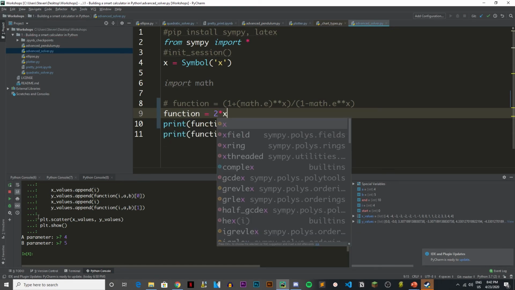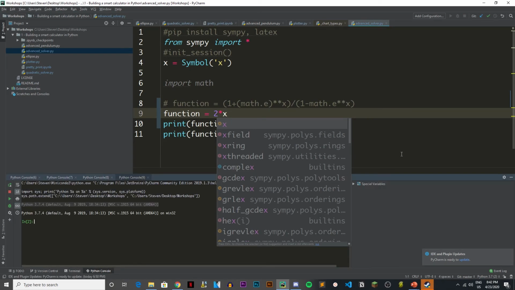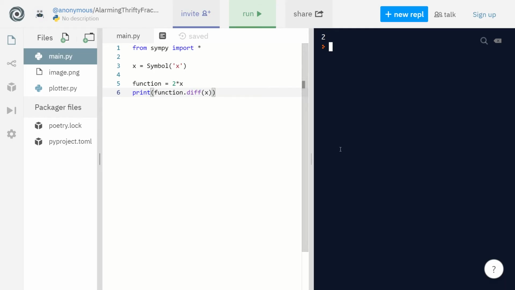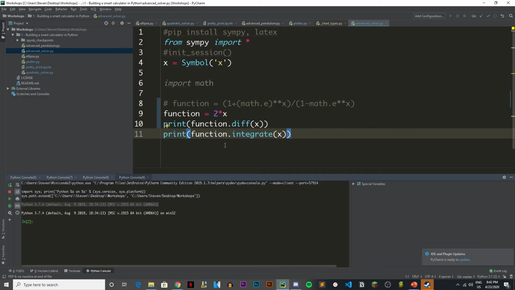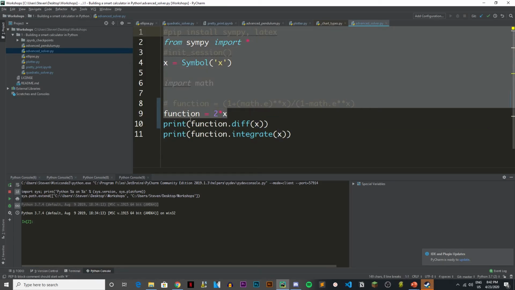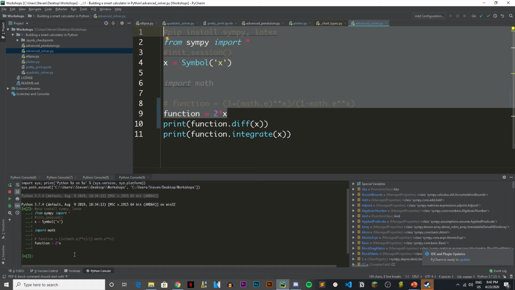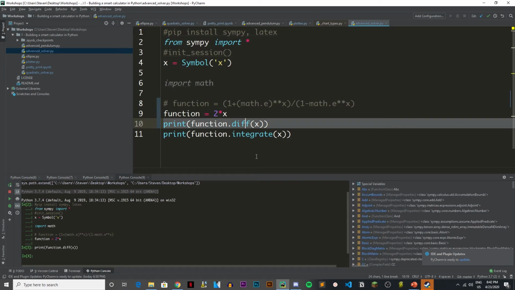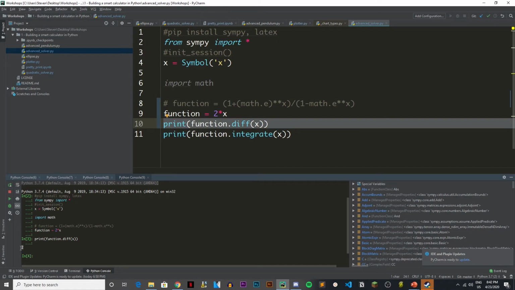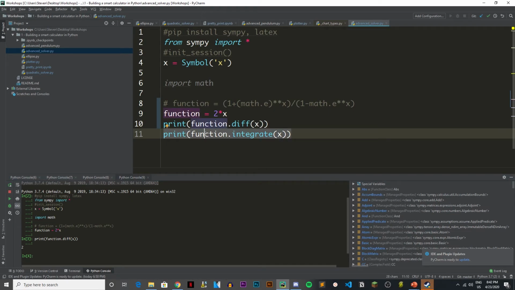All right, so I can just simply run this in my own console. This is the same thing as the one on the internet, except on my own computer. And if I run all of this, and I want to print the differentiation, it's equal to 2, right? Which is the answer, because d of x over dx is 1. And if you integrate this, it's going to be x squared, right? Because the integral of 2x is 2 times x squared over 2, which is x squared.